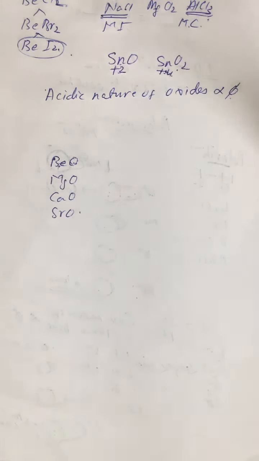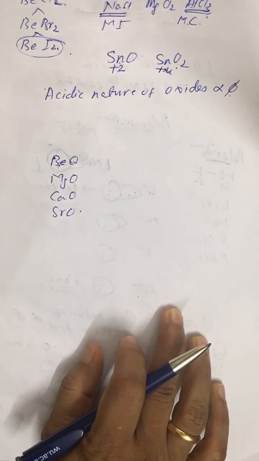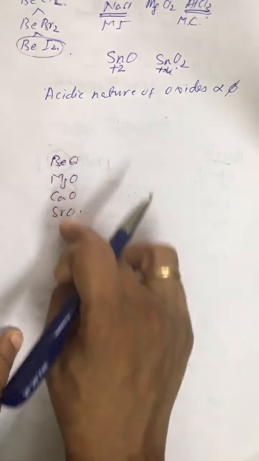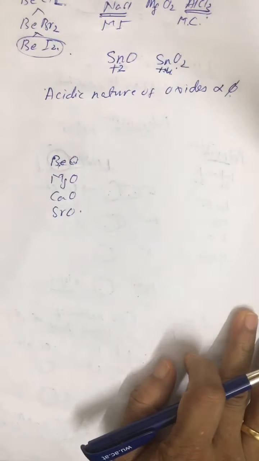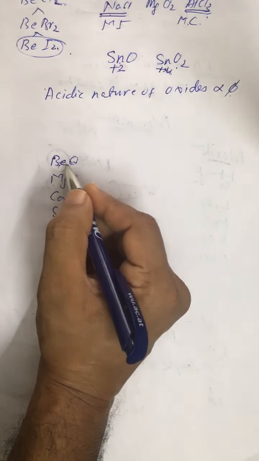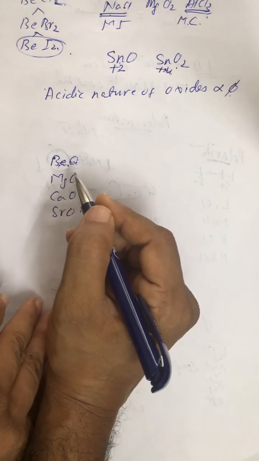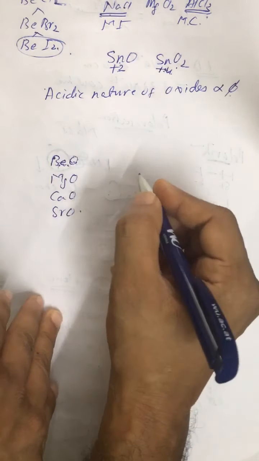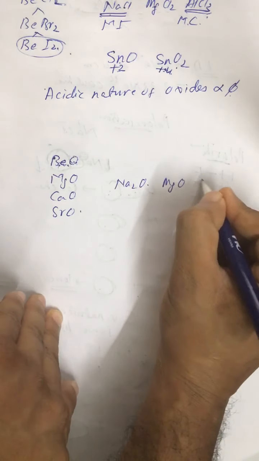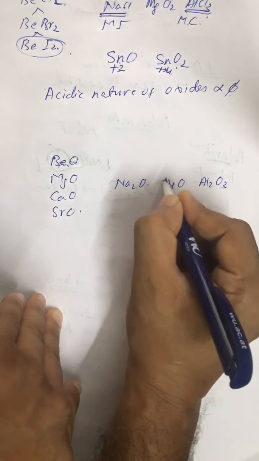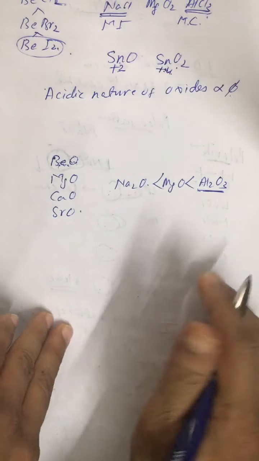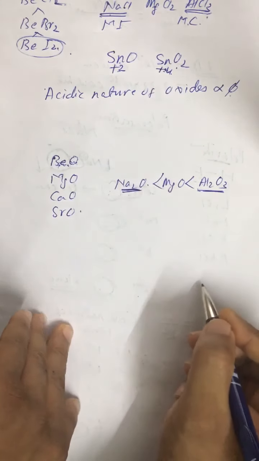See, in general you must know that non-metallic oxides are acidic and metallic oxides are basic in general. So in general these are all basic oxides, but in beryllium oxide we have more of acidic character. That is why beryllium oxide is basically amphoteric. All right. Or if we have Na2O, MgO and Al2O3, we can say Al2O3 is most acidic or it is amphoteric in character. Na2O is most basic.